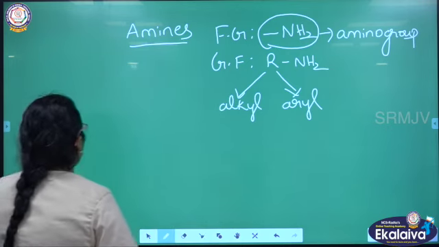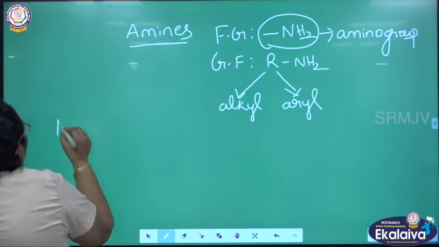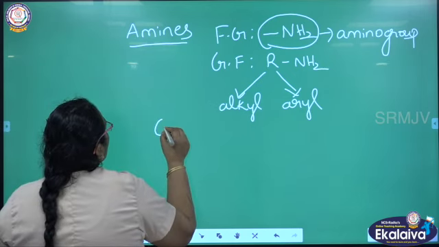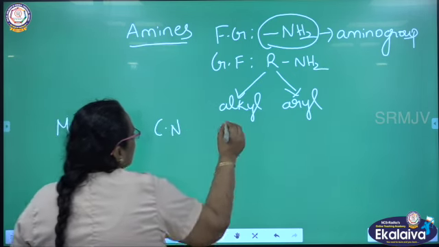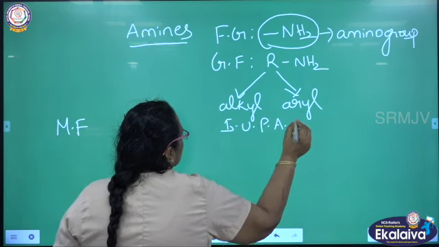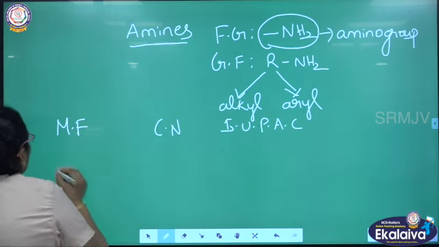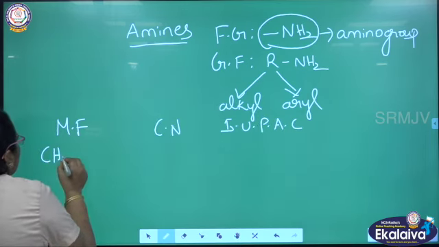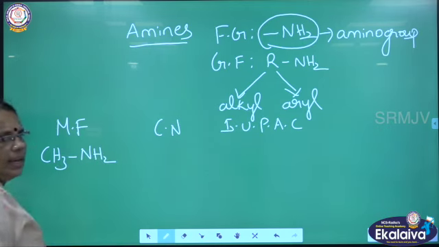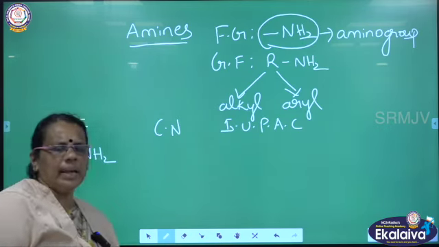First one, I am going to start with molecular formula, common name and IUPAC. First molecular formula, I am writing it as CH3NH2. What is the common name?